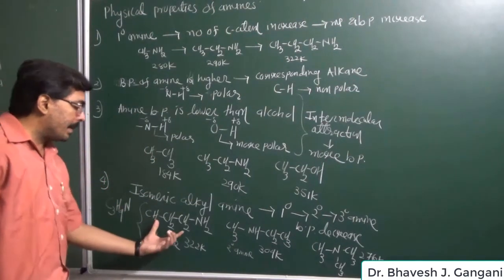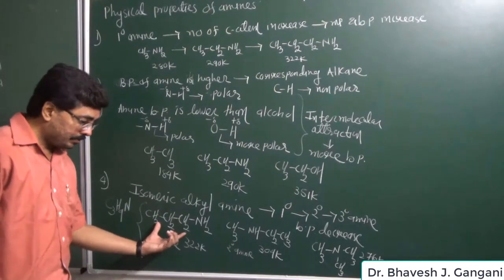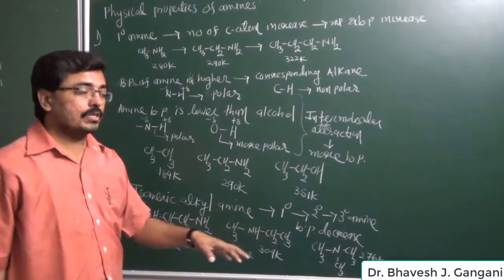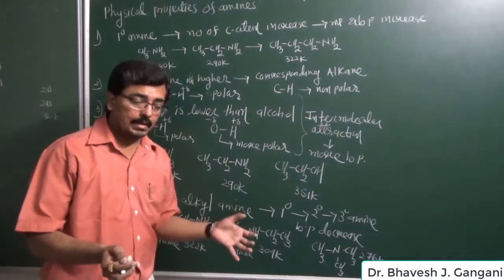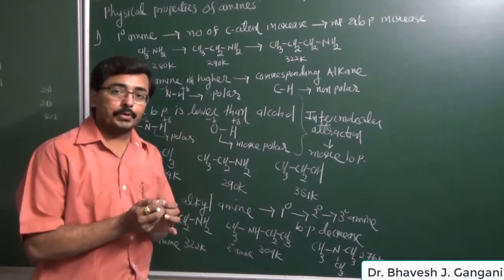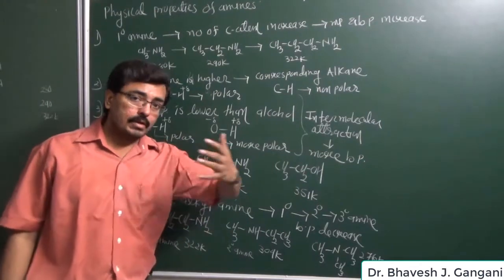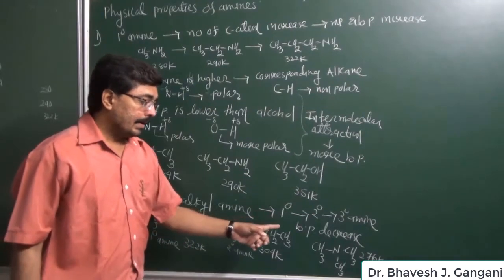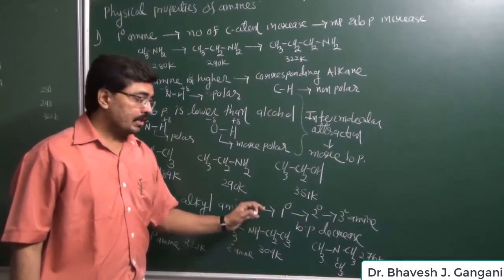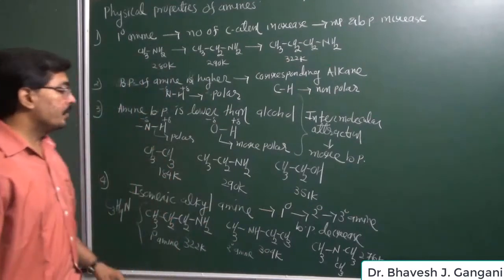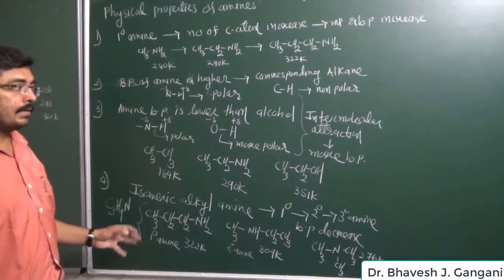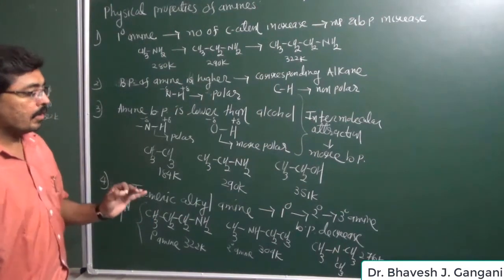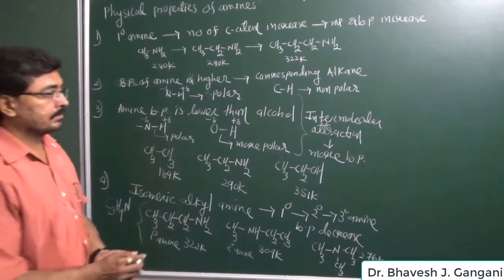It is observed that in primary amine, the contact surface area will be more as compared to secondary amine, and as compared to secondary amine, in tertiary amine the contact surface area will be less, and the intermolecular distance is going to increase. And when the intermolecular distance increases, the intermolecular attraction is going to decrease. For this reason, in isomeric alkyl amines, as we go from primary to secondary and secondary to tertiary amine, their boiling point is constantly decreasing.